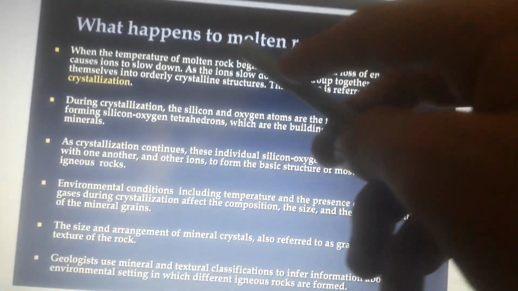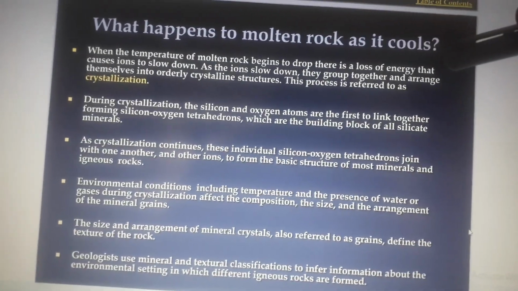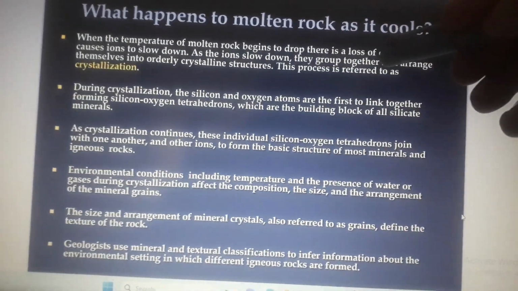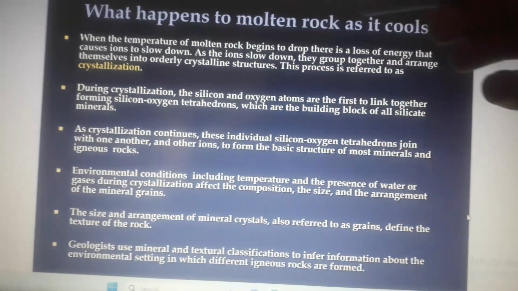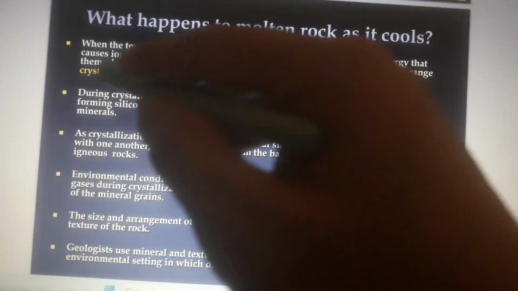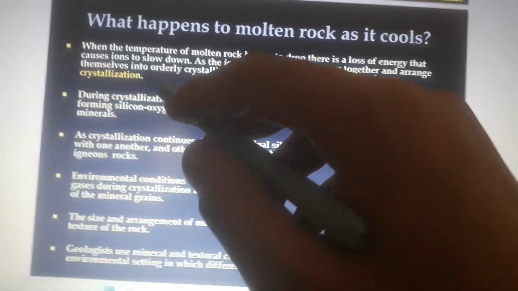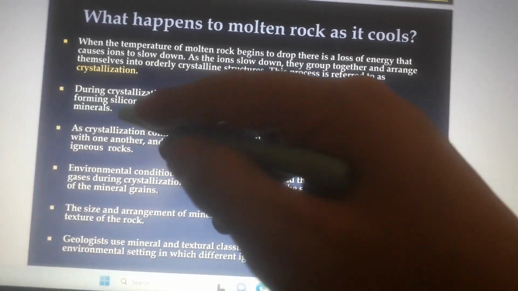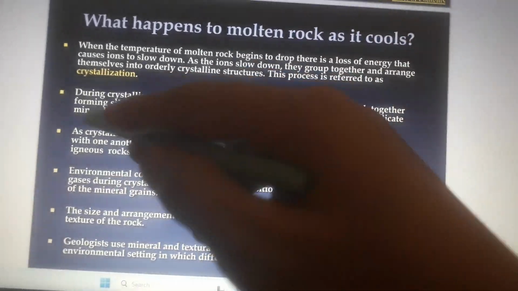What happens to molten rock as it cools? When the temperature of molten rock begins to drop, there is a loss of energy that causes ions to slow down. As the ions slow down, they group together and arrange themselves into orderly crystalline structures. This process is referred to as crystallization. During crystallization, the silicon and oxygen atoms are the first to link together, forming silicon-oxygen tetrahedrons, which are building blocks of silicate minerals.